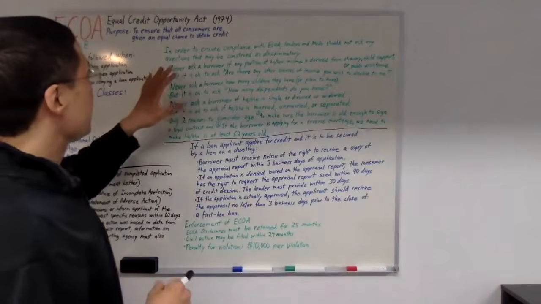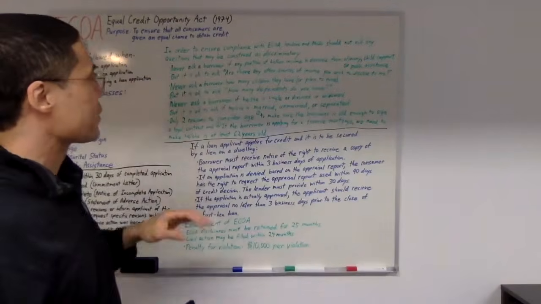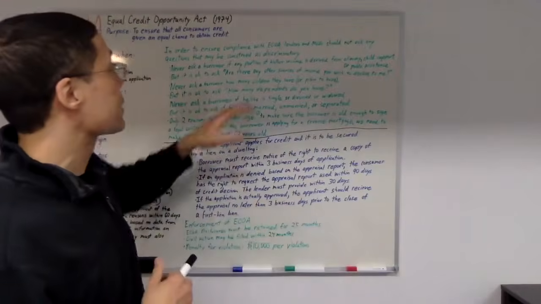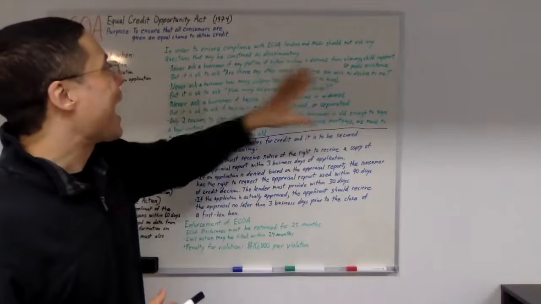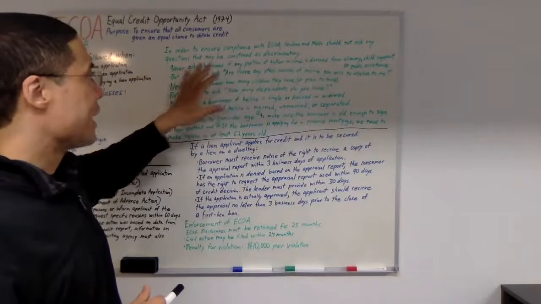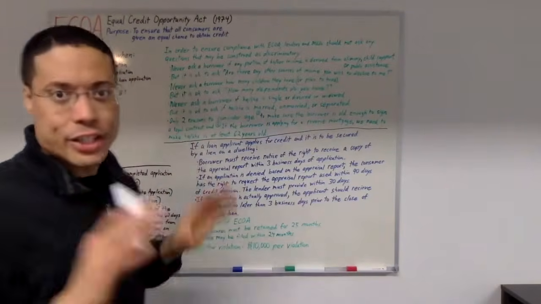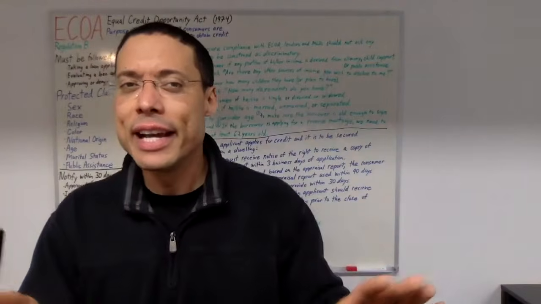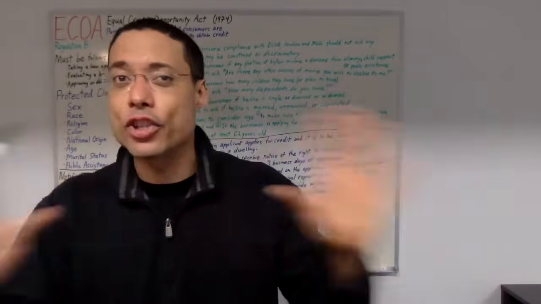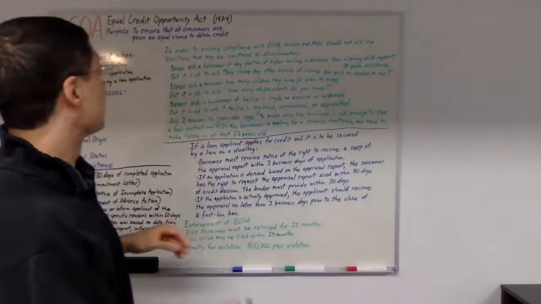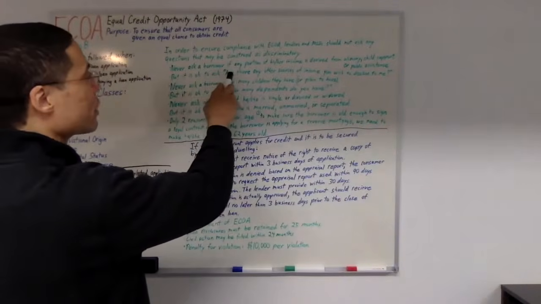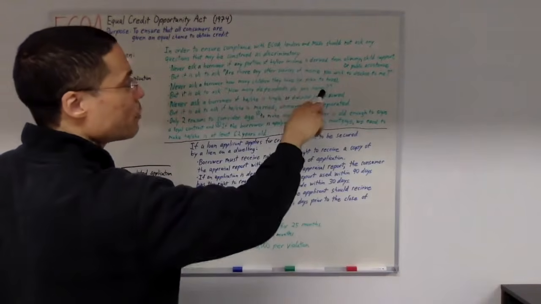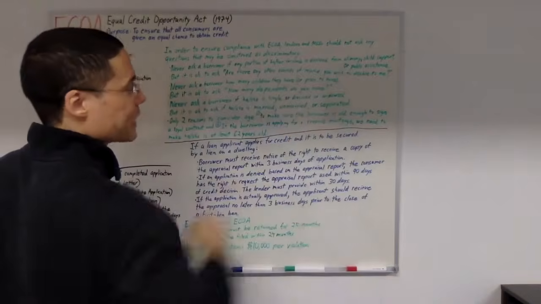Well, in order to ensure compliance with ECOA, lenders and mortgage loan originators should never ask any questions that may be construed as discriminatory. So we need to stay away from all questions that can be perceived as discrimination. For example, never ask a borrower if any portion of his or her income is derived from alimony, child support, or public assistance.